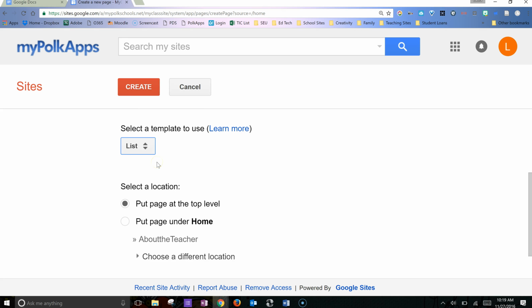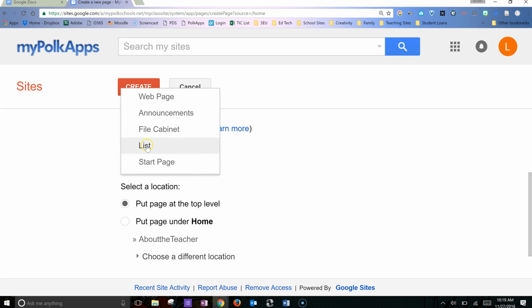I can also create a list of items that aren't in a filing cabinet because they're not uploaded. It's just a list. So one way I've used the list in the past is for mini steps within a project. I've listed out, these are the steps that you must follow in this project. And then of course I can also create a new page as the start page. It would replace my welcome page, which is not what I want to do.